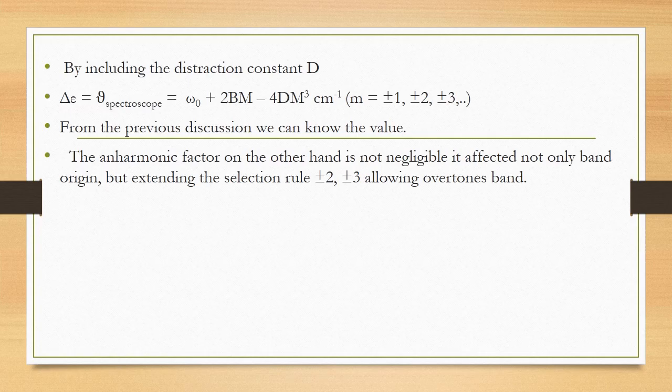From the previous discussion, we know the values. The anharmonic factor, on the other hand, is not negligible, and it not only affects the band origin but also extends the selection rule to plus or minus 2, allowing overtones and combinations. With this, we'll conclude. We'll see the other topics in the next class. Thank you.